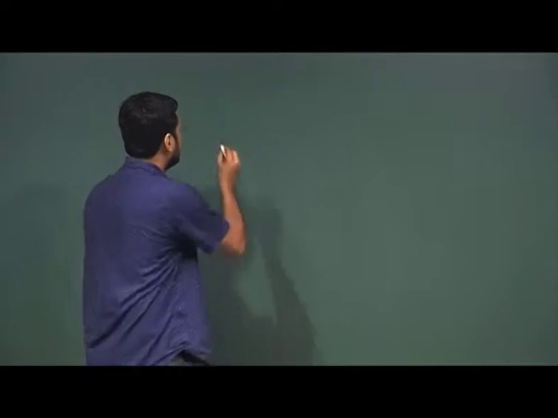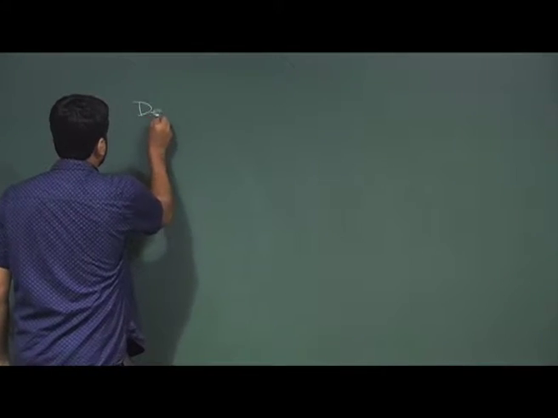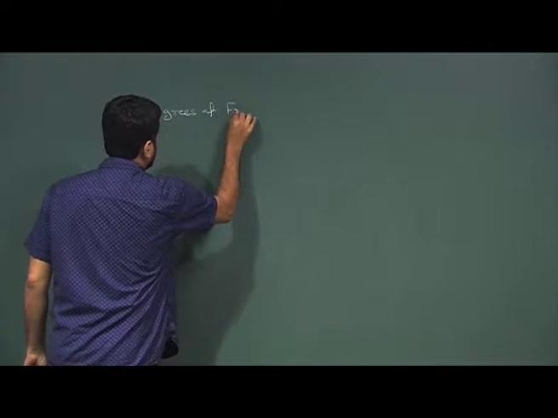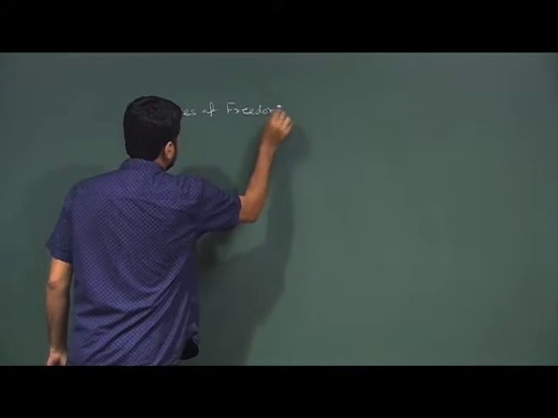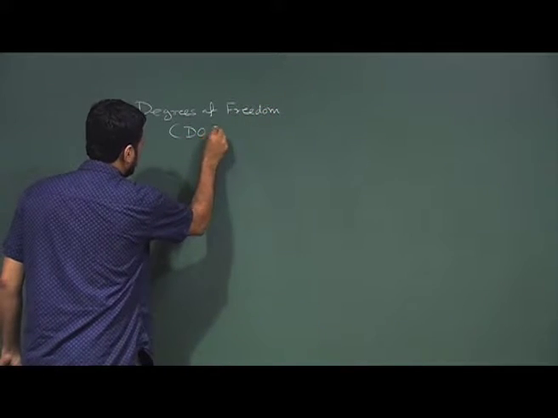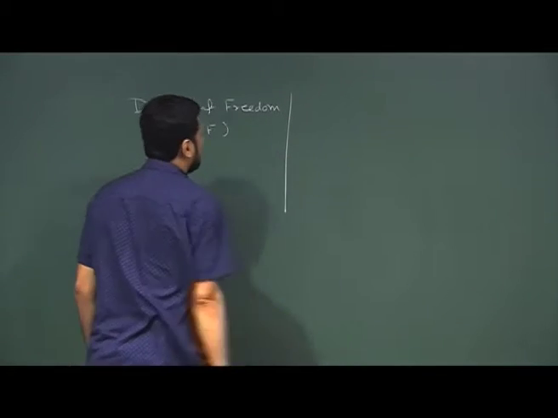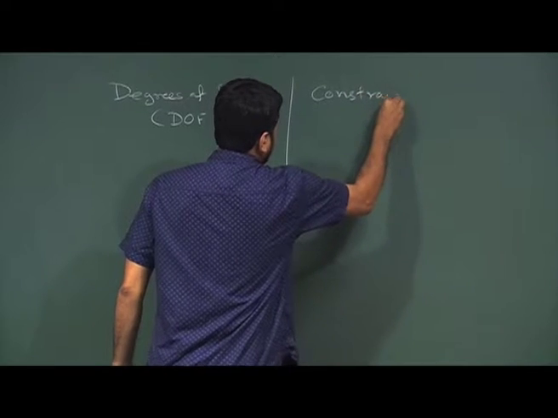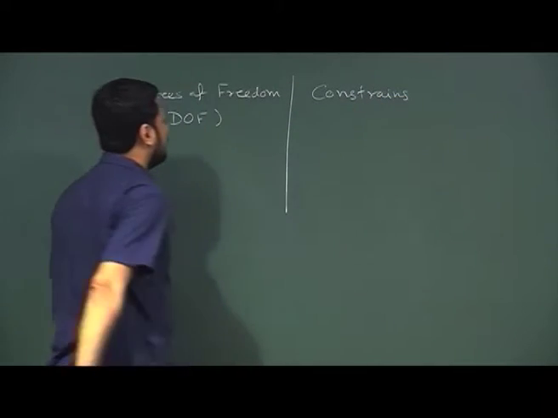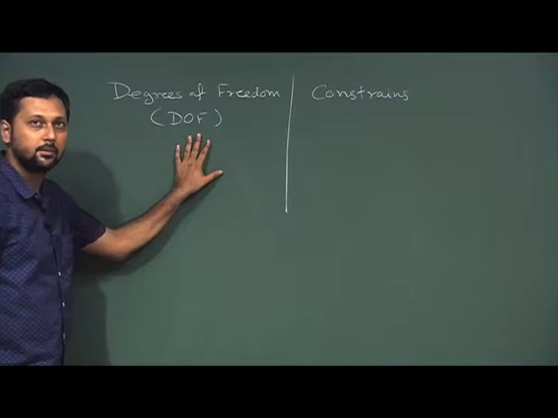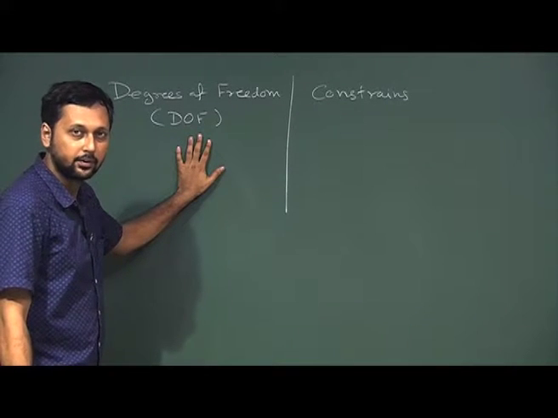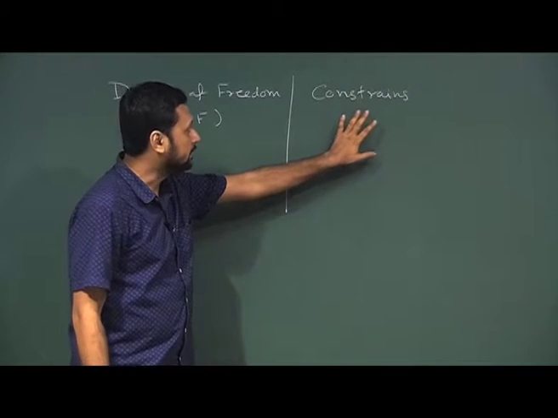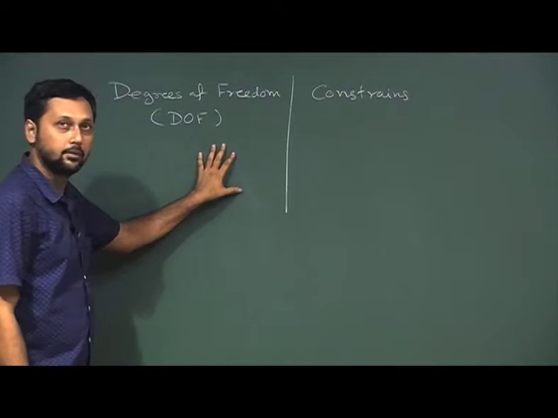Two terms, degrees of freedom, we call it DOF, and constraints. Degree of freedom means the number of independent coordinates required to describe a system. Constraints are the number of any conditions that reduce the number of degrees of freedom.